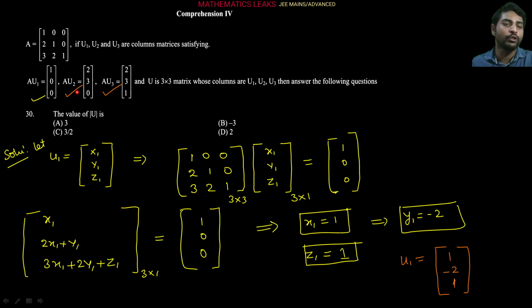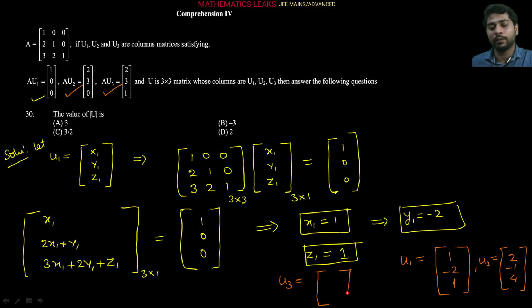Let's suppose U2 elements are x2 y2 z2, and U3 elements are x3 y3 z3. When we solve it, U2 on simplification is 2, minus 1 and 4. U3 will also be a column matrix, with elements 2, minus 1 and minus 3.